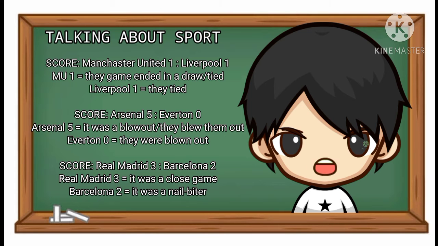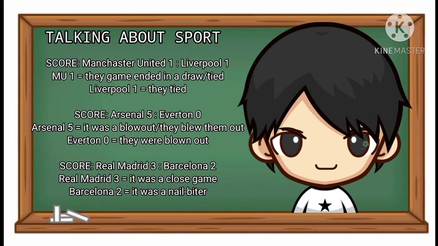Now, let's look at some other situations that happen in sport, team sports specifically. Here we have some different scores and different situations. So here we have a game where it's Manchester United and Liverpool, and the score was 1-1. So we can say the game ended in a draw or the game ended in a tie. So these are two words that you need to know if the score is the same. So if the score is 1-1 or 2-2 or 0-0, you can say the game ended in a draw or the game ended in a tie.